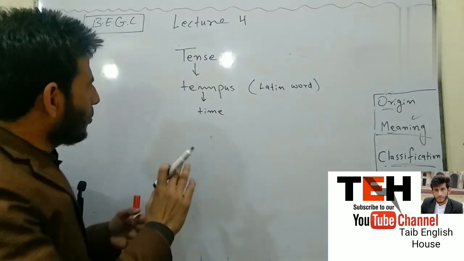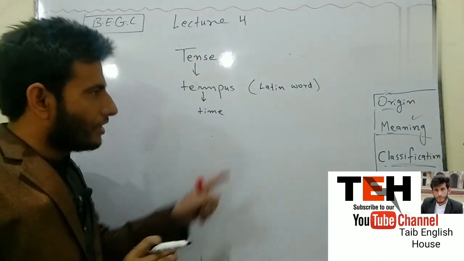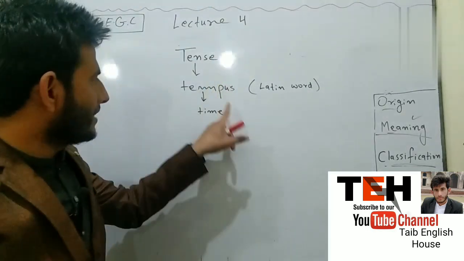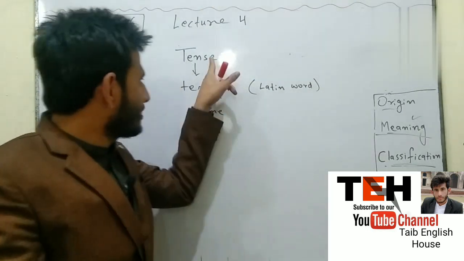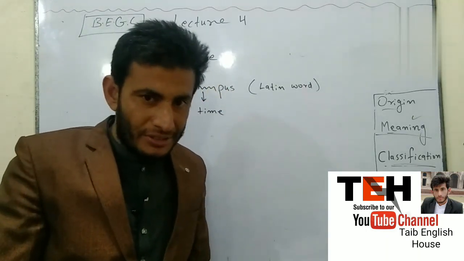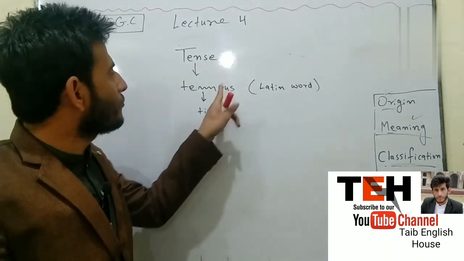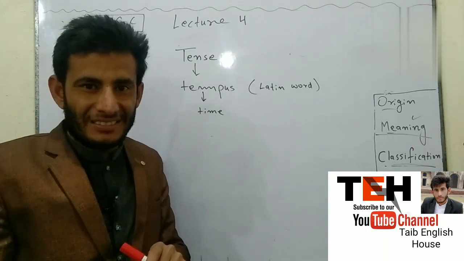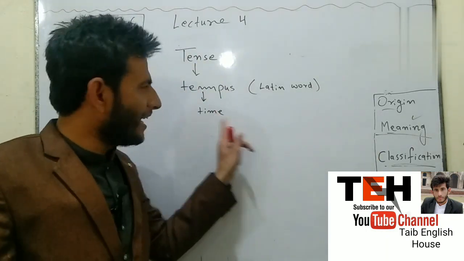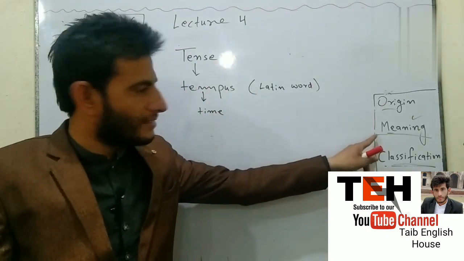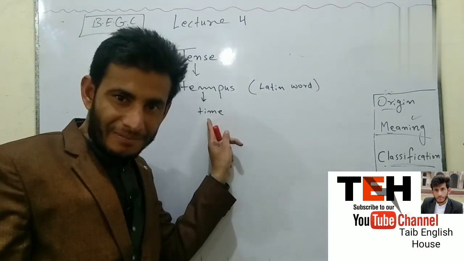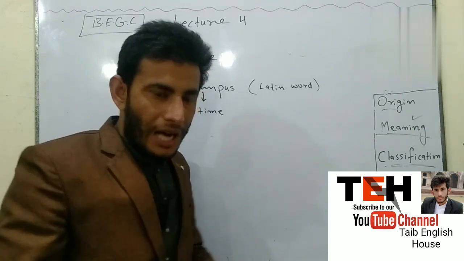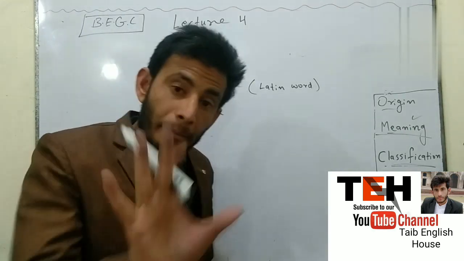Okay, so this is the origin of tense. From which word the word tense has been derived? From Latin word tempus, which means time. Tense meaning is time.